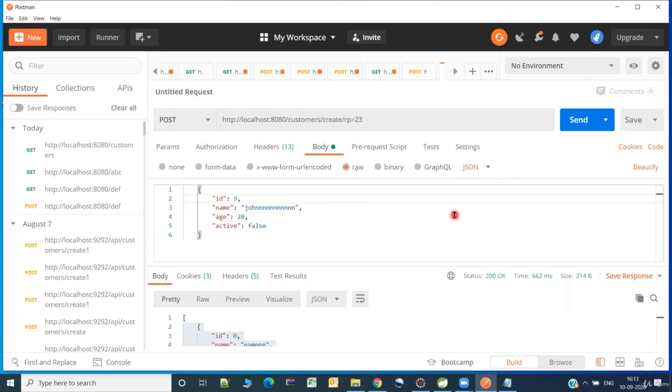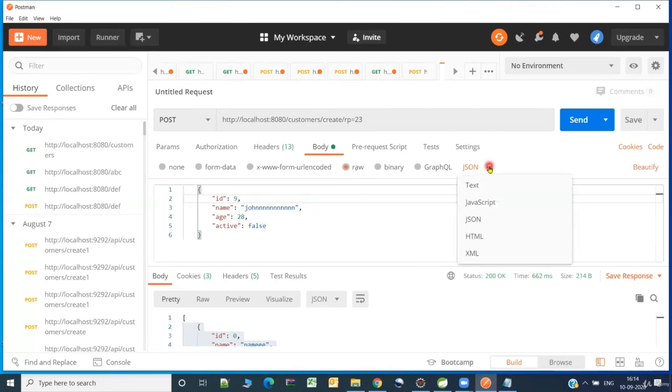Fine. And one more thing you need to remember is, see, this is the data type which you will be specifying, that is raw. And here you need to specify the JSON. The reason is we are sending the data from the client in the JSON format.